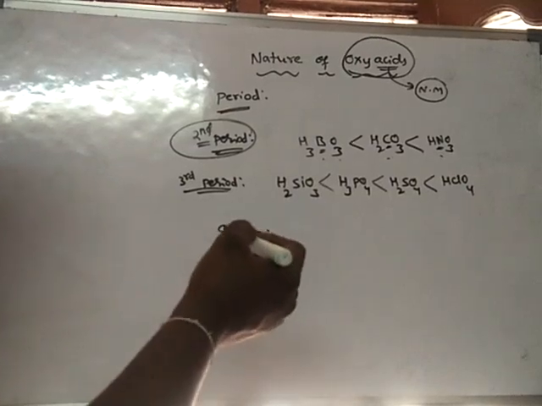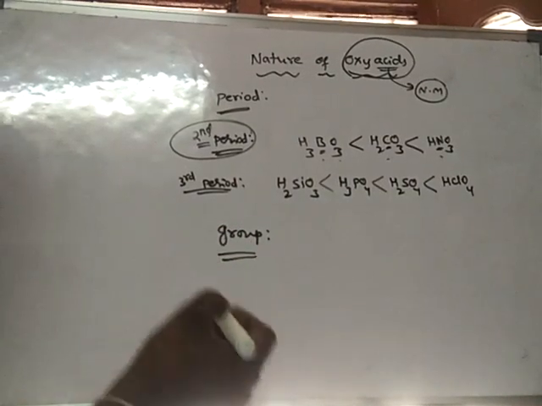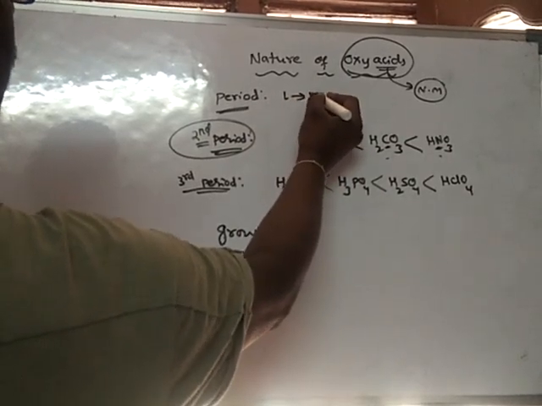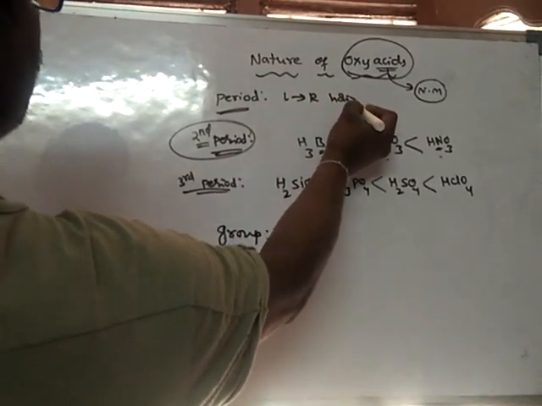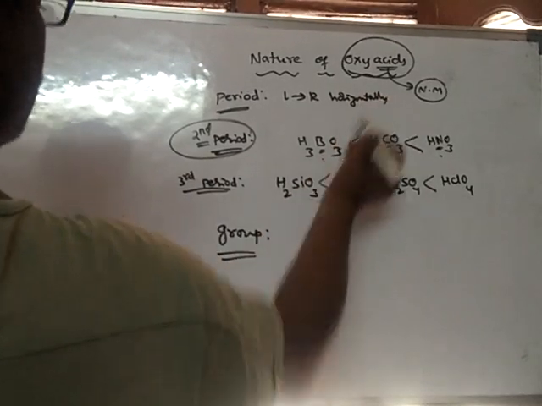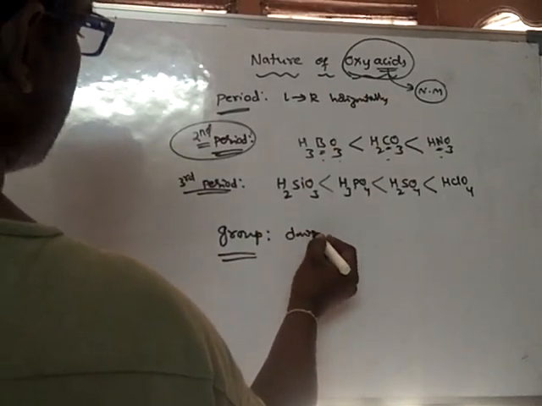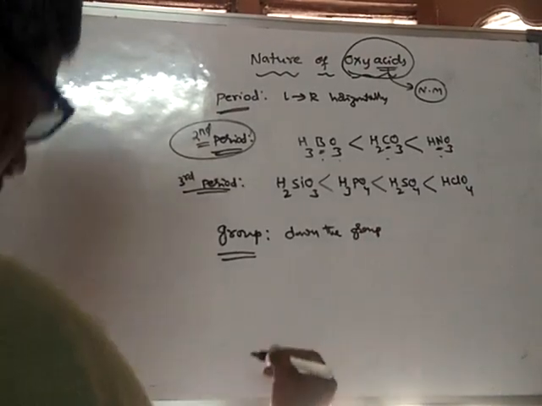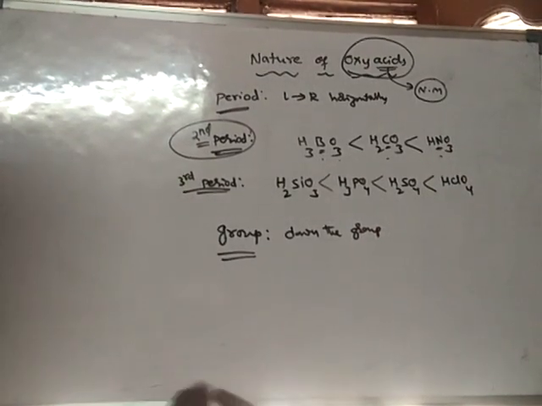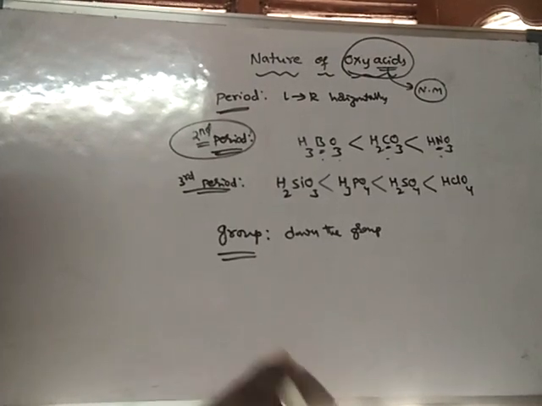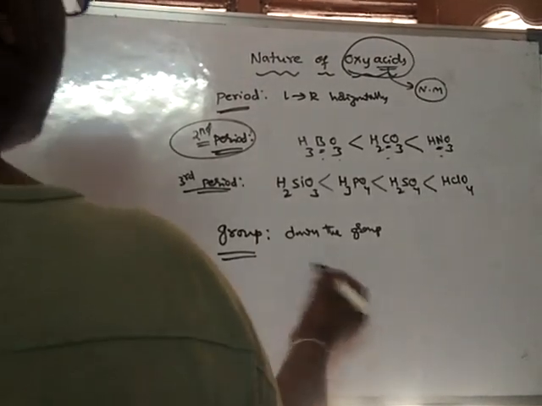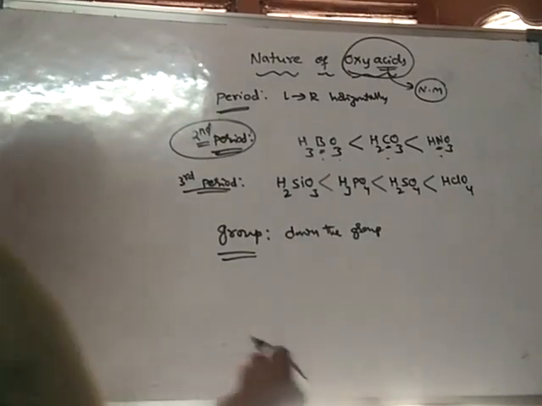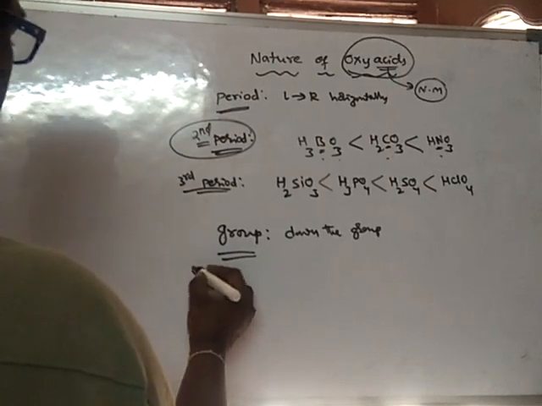How does the strength of oxyacids vary? Period means from left to right, horizontal. Group means down the group. So what happens to the strength of the oxyacids down the group? It decreases. Oxyacid strength decreases. If you consider any group, for example, take 5A group.